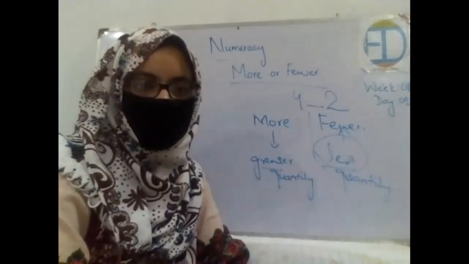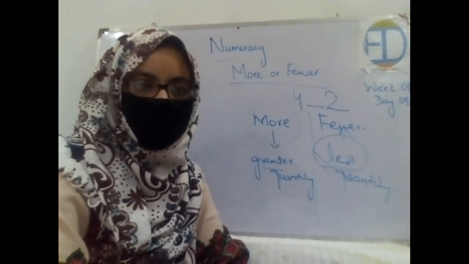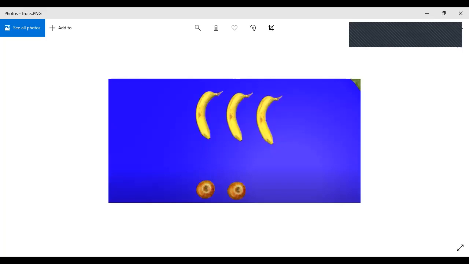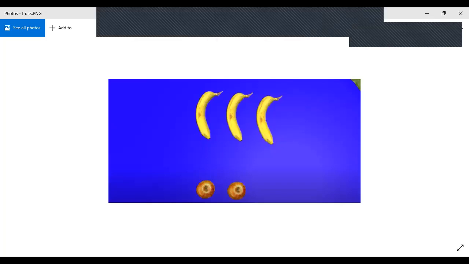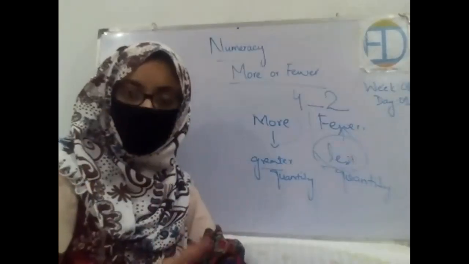Okay. Now look at this next picture. How many apples are there? 2. How many bananas are there? Are there more bananas or fewer bananas? More. Very well done. So this means that the concept is clear to you, right?